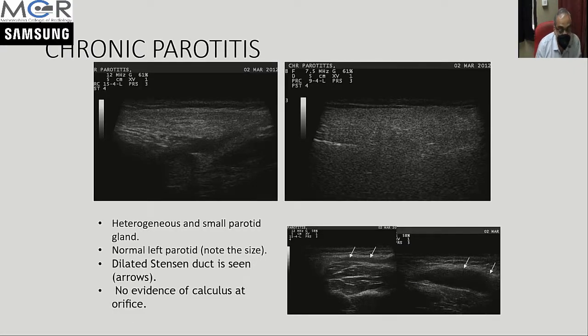Chronic inflammation causes atrophic changes in the gland, the size reduces, and the glands become more heterogeneous. Here this is the normal parotid, and this is a shrunken, reduced parotid, and you can see a little bit more heterogeneity as compared to this. The duct was dilated up to the ostium, but there was no calculus there.